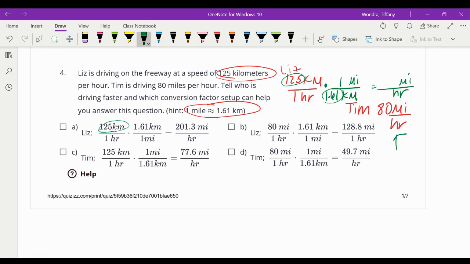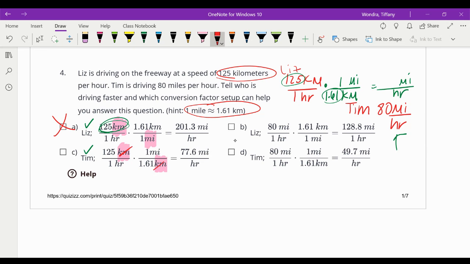I see one. This one starts with 125 kilometers. And it says who's driving faster. This one says Liz is driving faster. This one says Tim is driving faster. But this one right here is not set up correctly because, look, the kilometers and the kilometers are not in a place of cross-reducing. This one right here, I do have kilometers and kilometers, so it's definitely not this one. It's not that one, because that doesn't even have the kilometers cross-reducing.